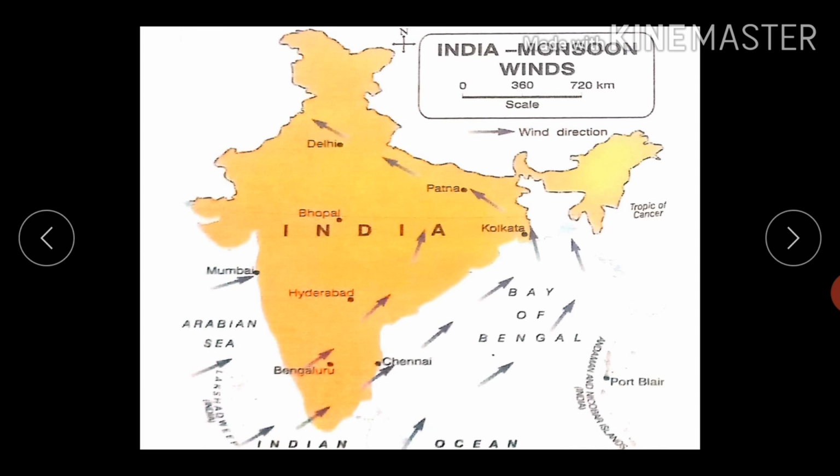So students, this map shows you the flow of monsoon winds. How is it flowing in India?